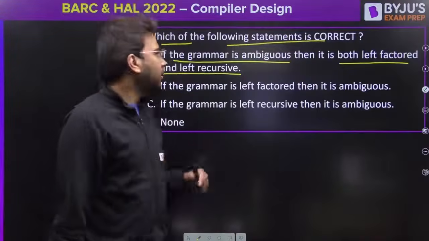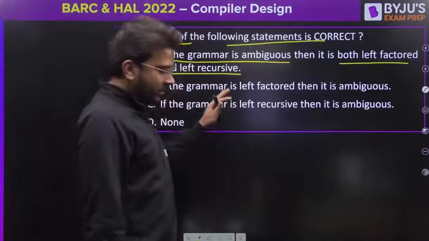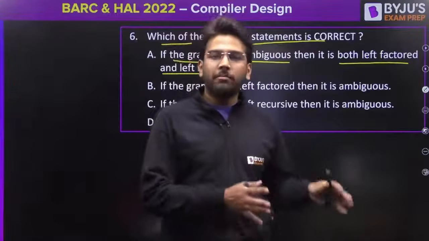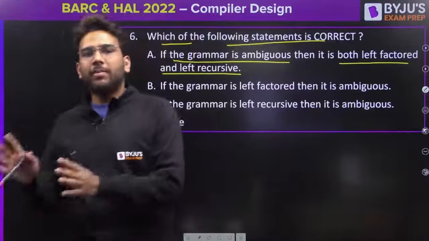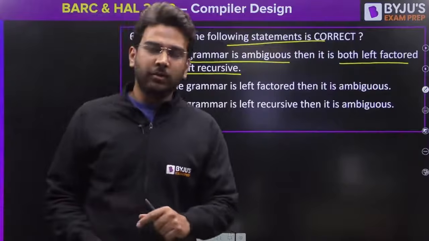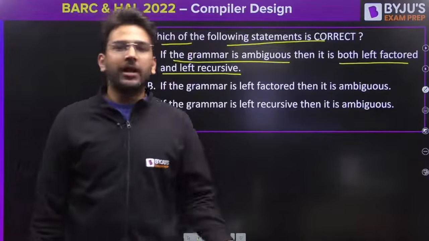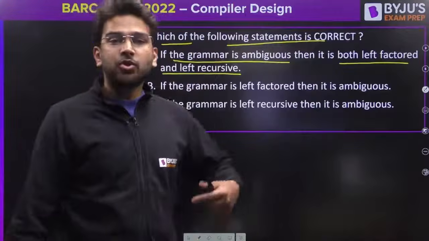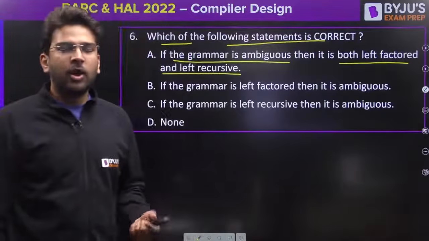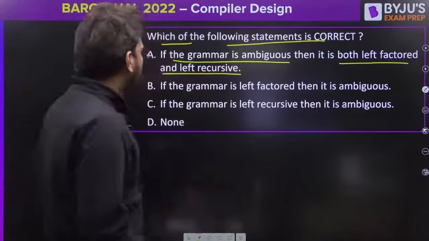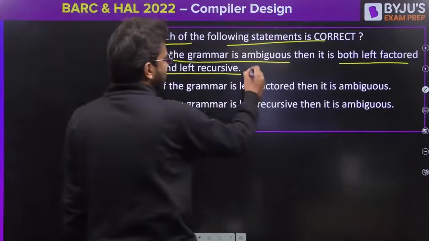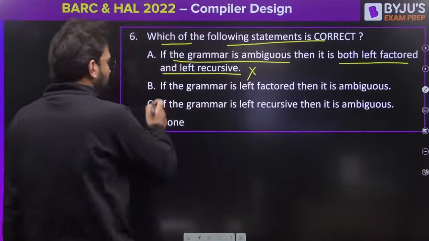Basically, if a grammar is ambiguous, it is not going to impact its left recursive property. It is not going to impact its left factored property, that means the common prefix problem. All 3 are independent. This is incorrect. What about the second one?